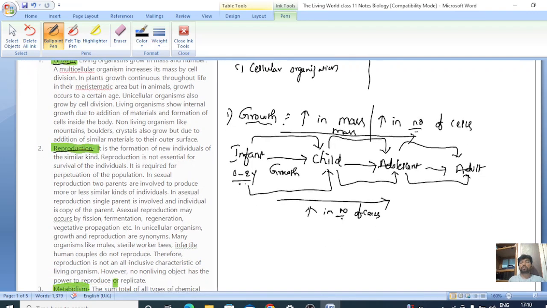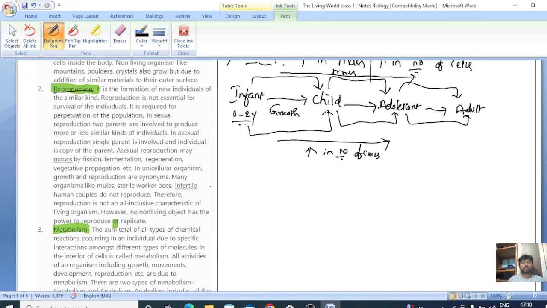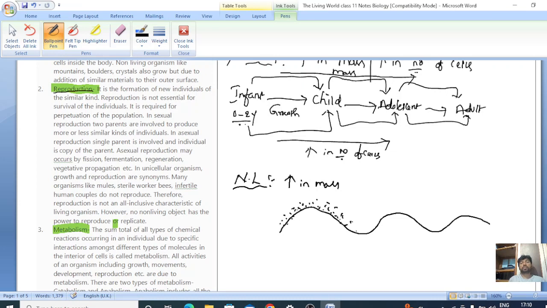What type of growth, we will discuss later. Now, take the example of non-living things. Do they exhibit growth, and do they show an increase in mass? Let us see. If we talk about mountains, year by year they accumulate mass, particles upon them, and by the definition, they have increased in mass.